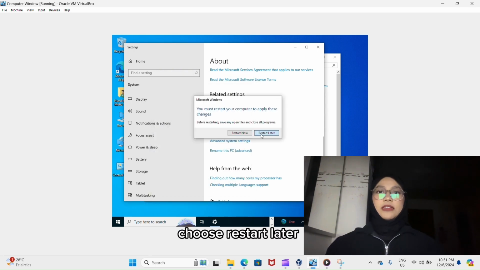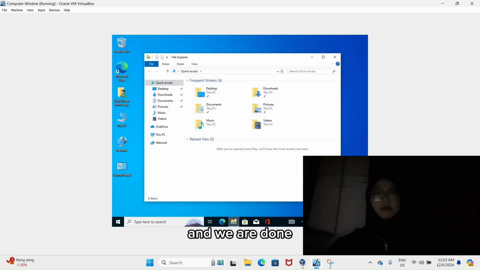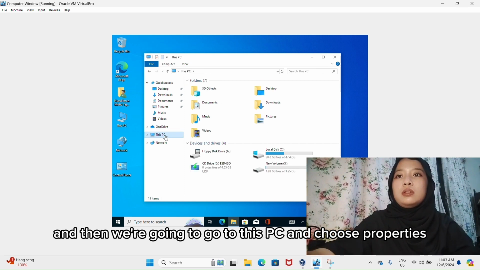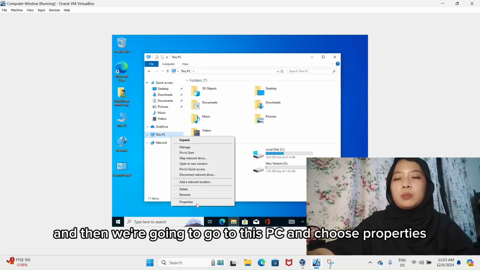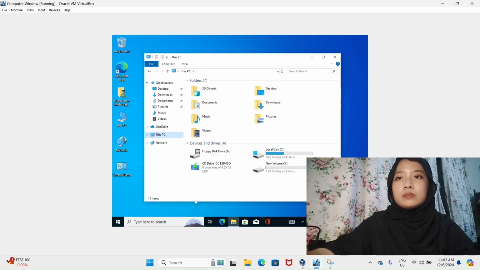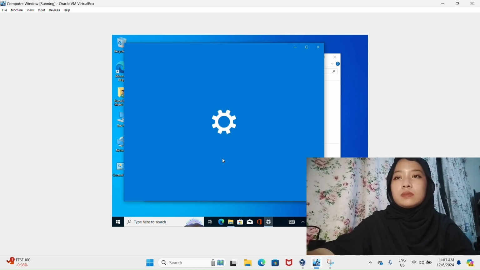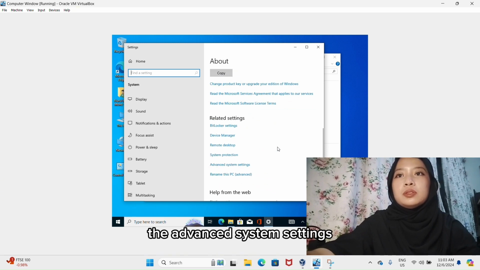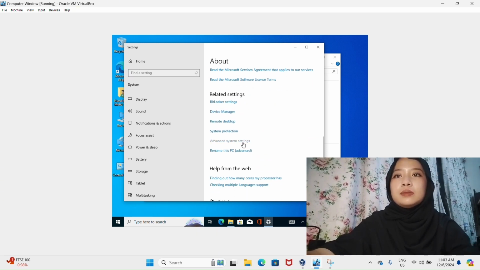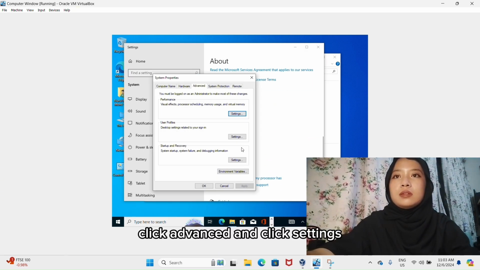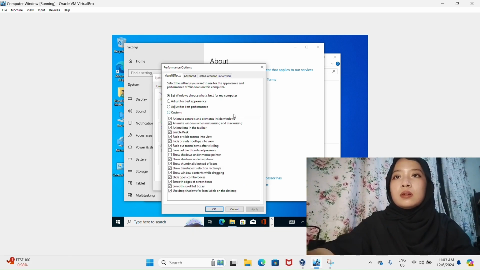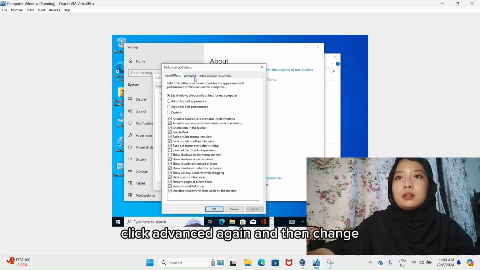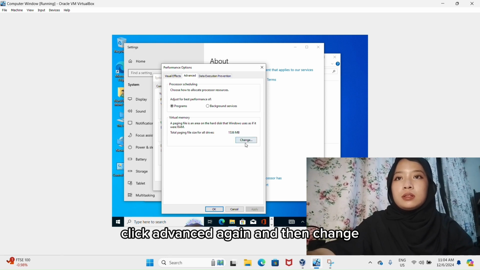Choose restart later. And then we're going to go to this PC and choose properties. And scroll down to the advanced system settings. Click advanced and click settings. Click advanced again and then change.